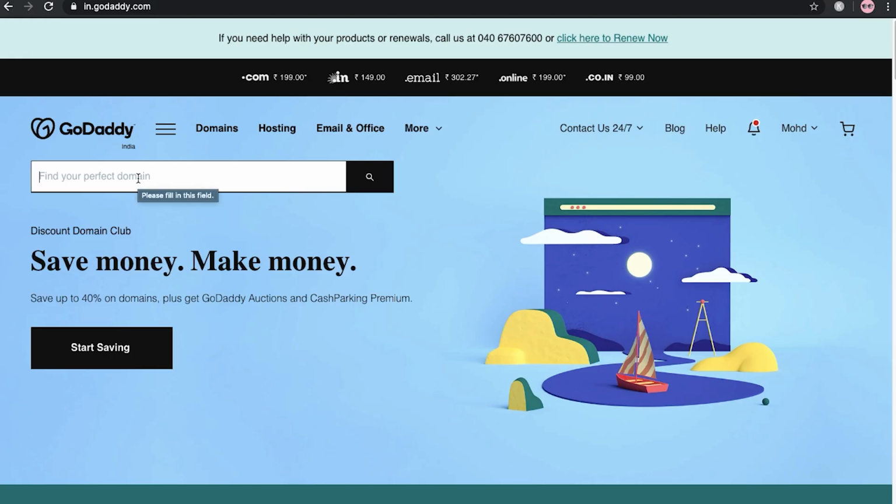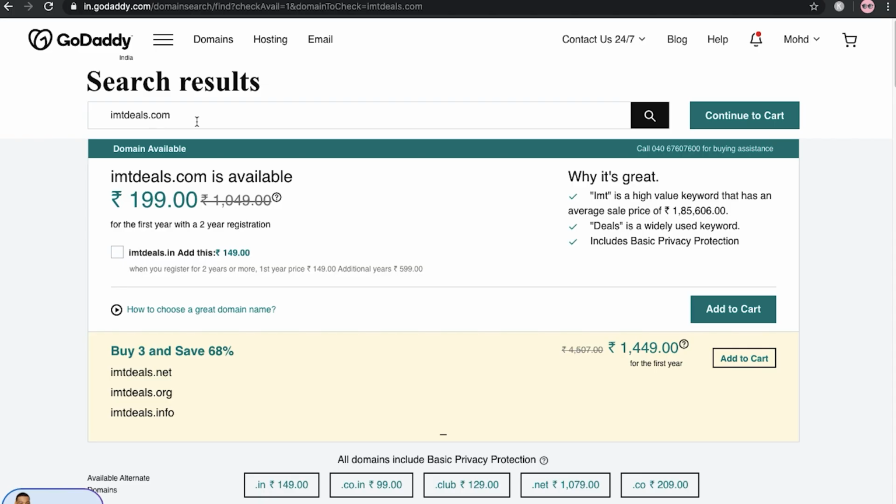Here I will purchase one domain to show you the things. The domain name that I chose is imtdeals.com, a domain for internet marketing tool deals. I'm thinking of creating a software niche site to promote affiliate products. You can see this domain name is available, and it's short and brandable. So you just have to add this domain into your cart.